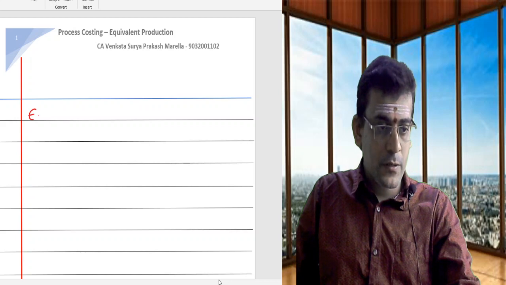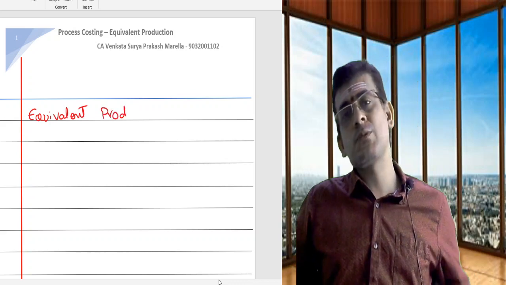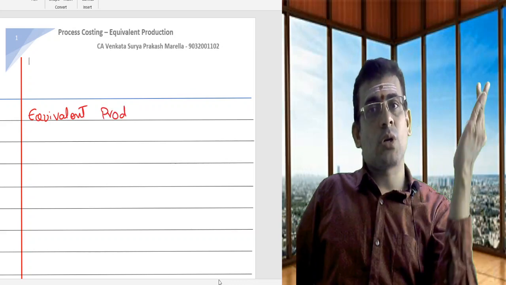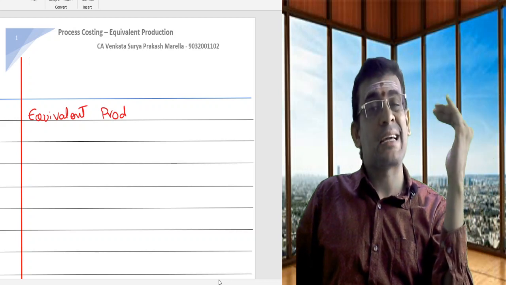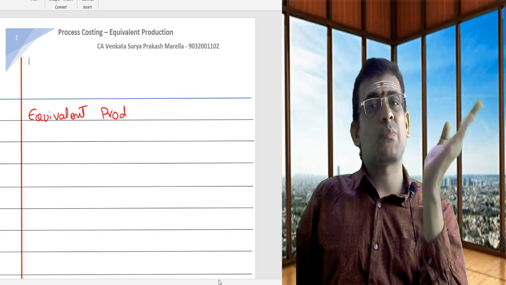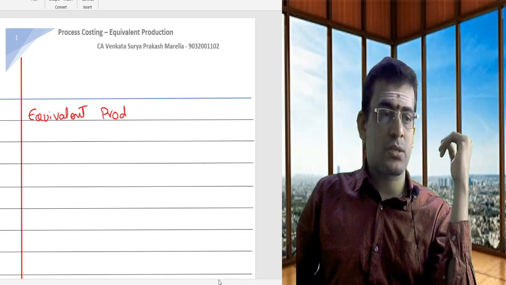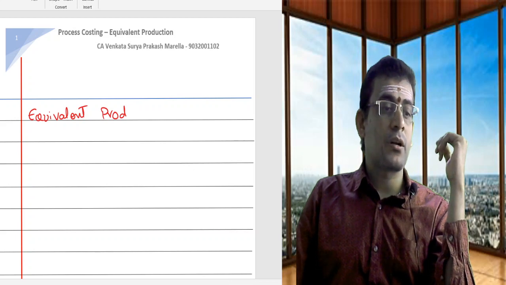Equivalent production. That means what? Any sort of production which is incomplete, we need to convert that into its respective equivalent. So, equivalent production is a process. In this process, what are we trying to do?